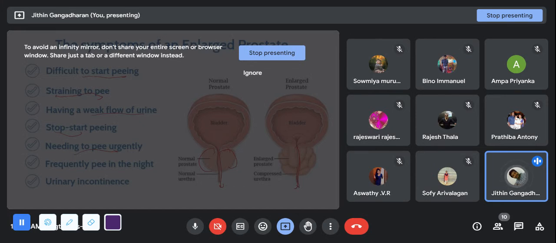And needing to pee, urgency. There will be an increased urgency. Frequency will also be there. Urinary incontinence also will be there because the bladder won't be emptied properly. Some residual urine will be there.